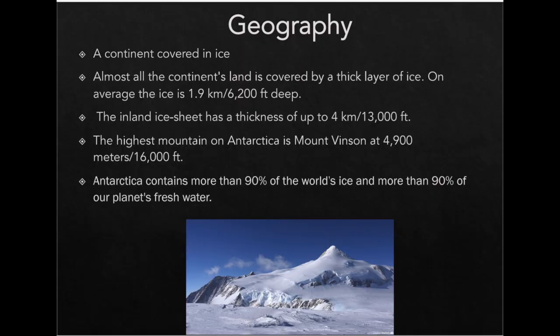So Antarctica is in the South Pole. It is the 5th largest continent on the planet. It is almost double the size of Australia. It is a continent. 98% of it is covered by ice. So again, guys, it is a continent covered in ice. And on average, that ice is about 6,000 feet deep. So it's pretty large amounts of ice.